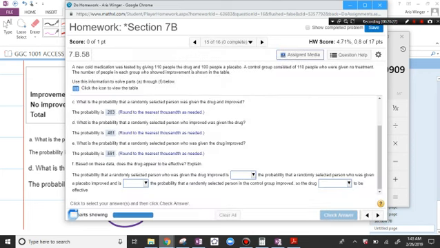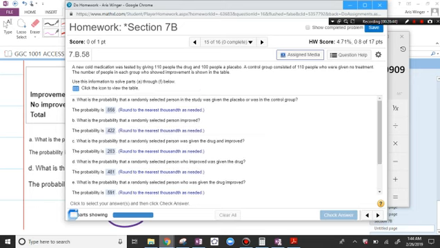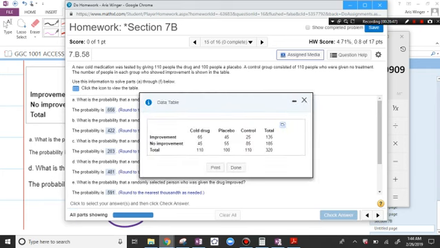The probability, let's look at this table. The probability that a randomly selected person who was given a drug improved is blank. The probability that a randomly selected person who was given a placebo improved. Okay, so let's see what's going on. If we look back at this table, the probability that somebody improved when given the drug was more than if they were given the placebo, or if they weren't given anything, right?